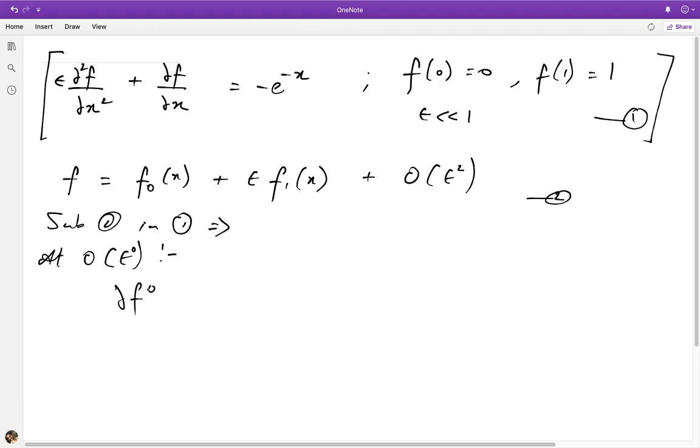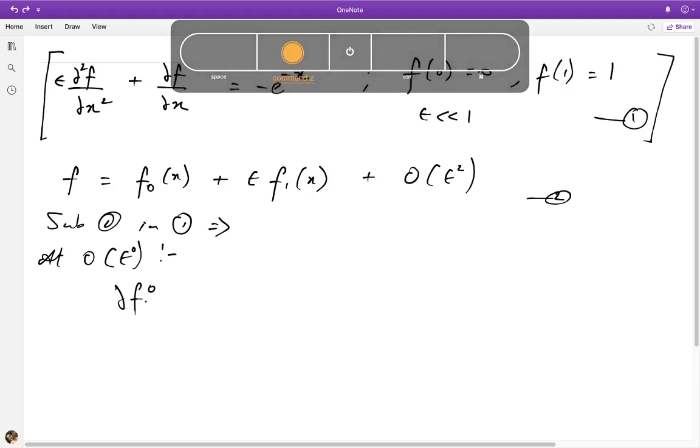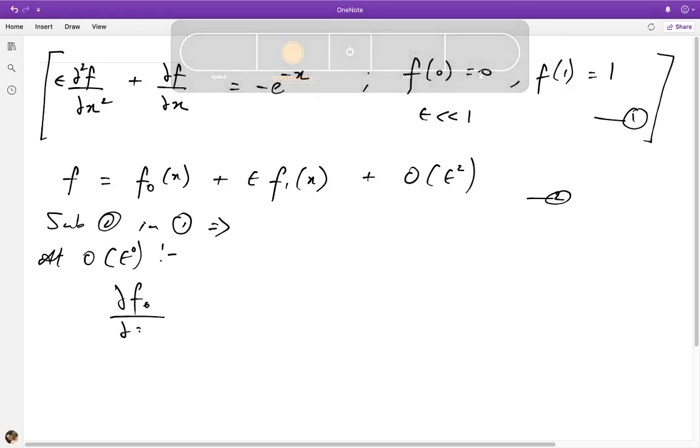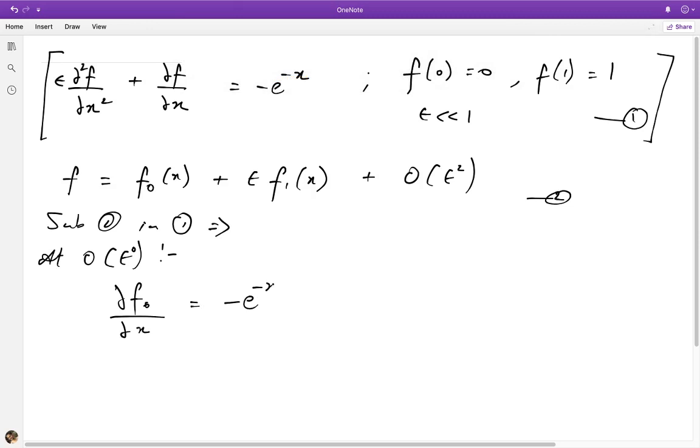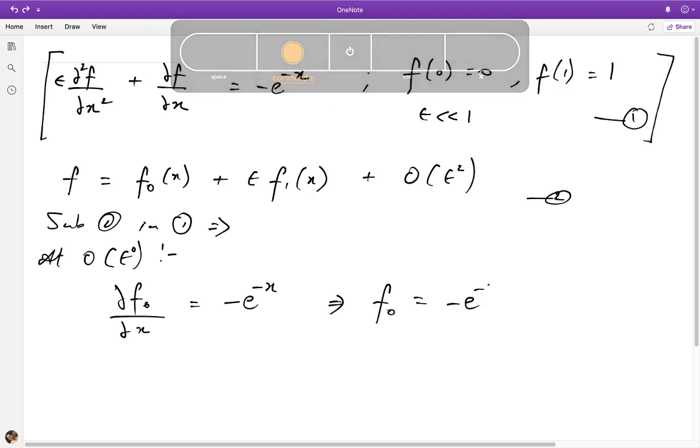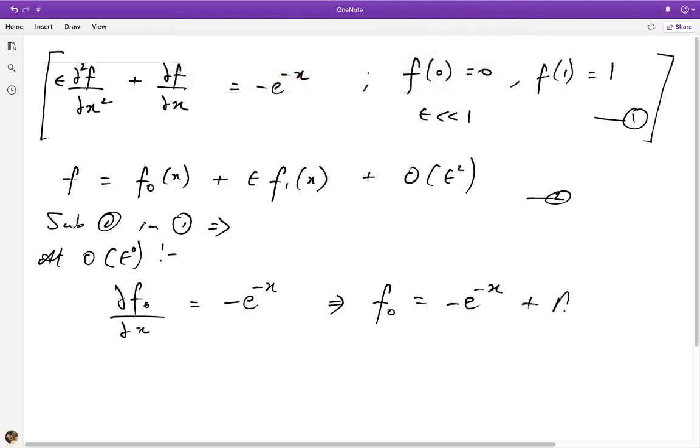So we get ∂f₀/∂x is equal to minus e to the power minus x, which means that our solution for f₀ after doing one integration is minus e to the power minus x plus some constant which I'm going to call a₀, the subscript 0 to indicate that it's a constant associated with the solution at 0th order.